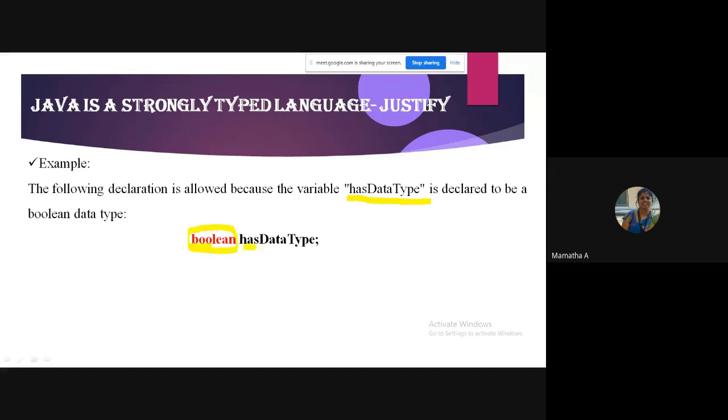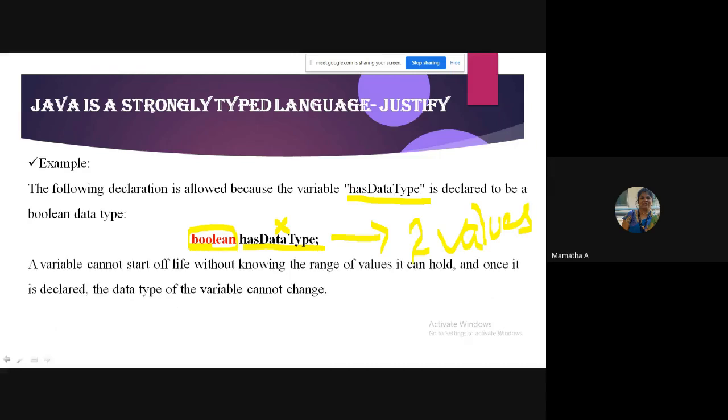I cannot use this variable without declaring it. And remember, hasDataType, which is a variable, can take how many values? Two values, true and false.